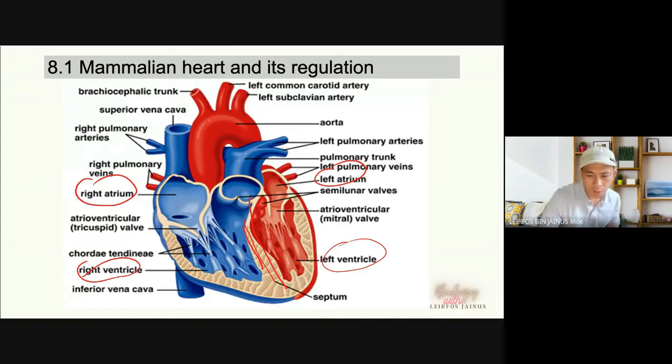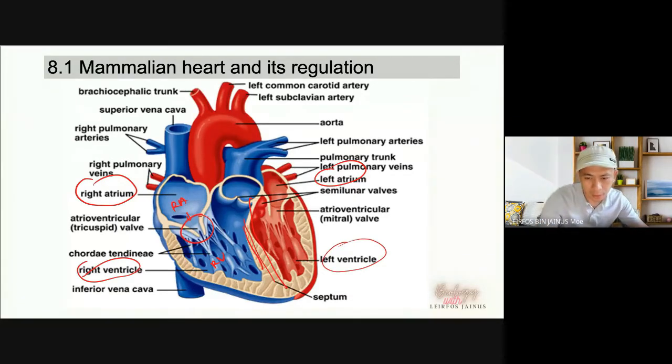Okay, and then in the heart we also have valves. To separate the right atrium from the right ventricle, we have the atrioventricular valve, or we call it the tricuspid valve.